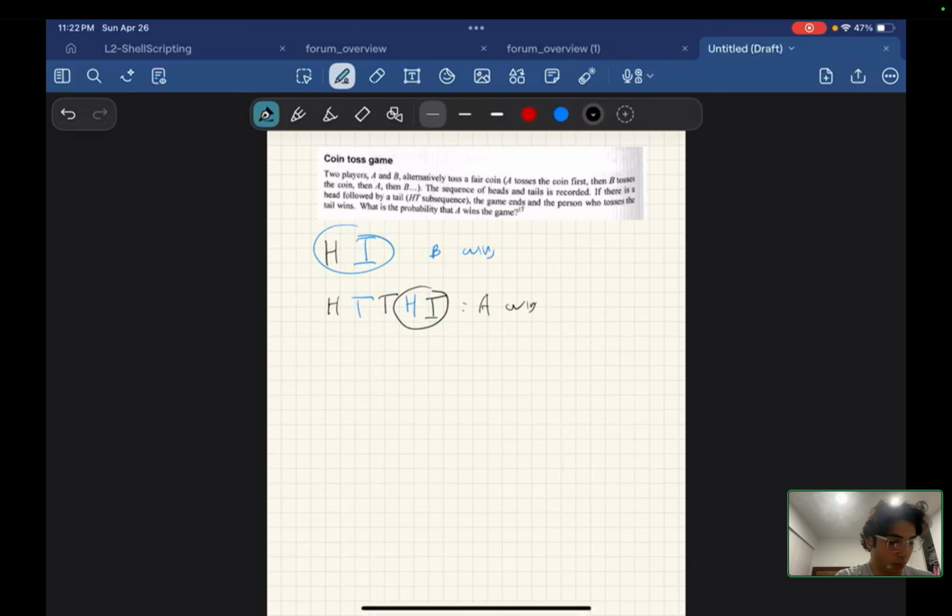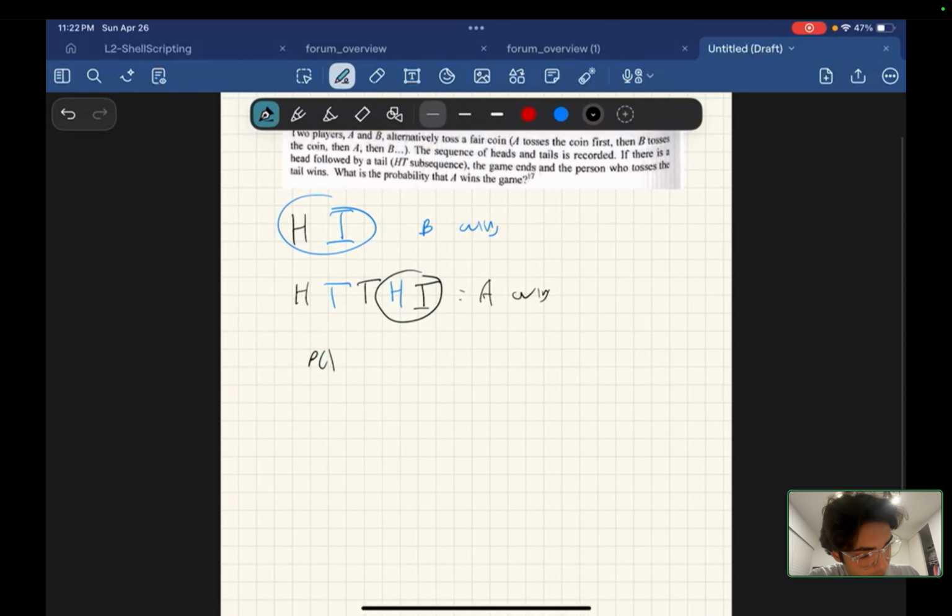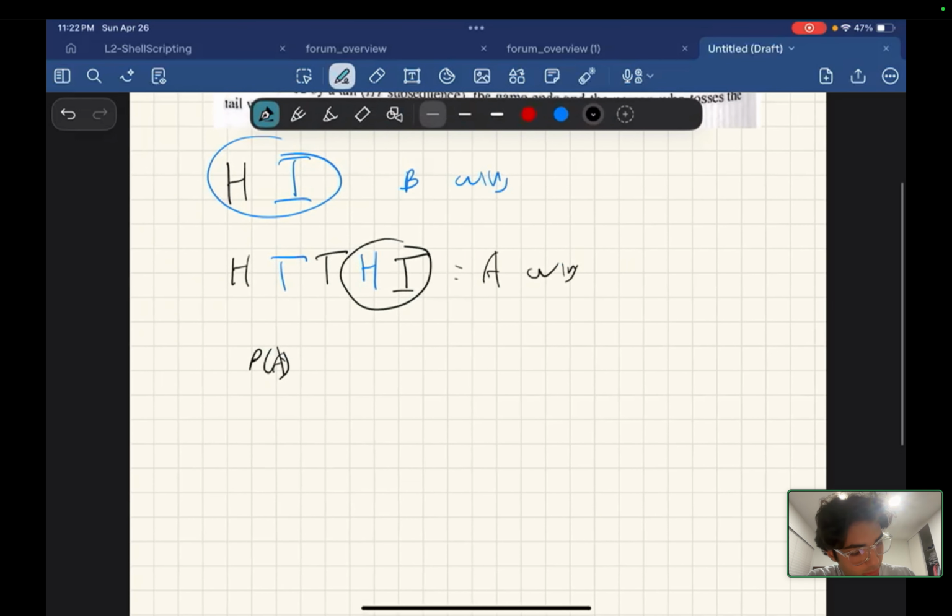So now, we want to find the probability of A winning. To do this, we're going to partition the sample space into the chance of A winning given the first flip is heads, and the chance of A winning given the first flip is tails. With the law of total probability, we can get A by itself.